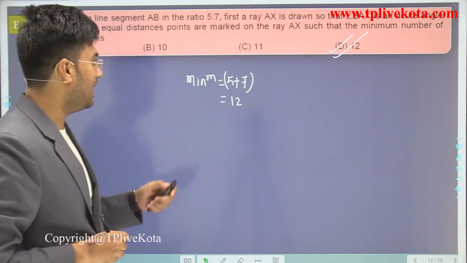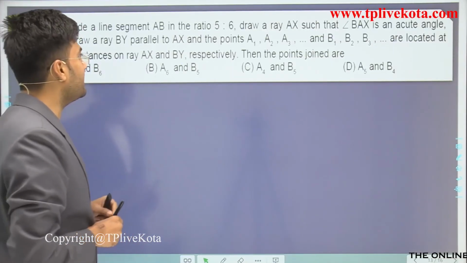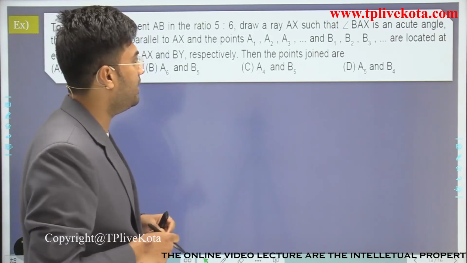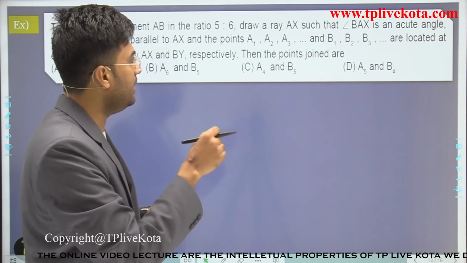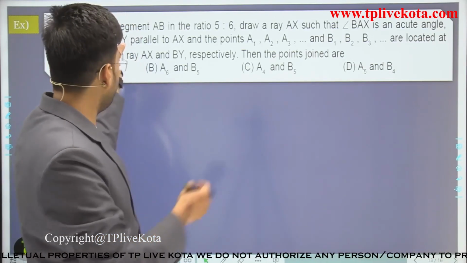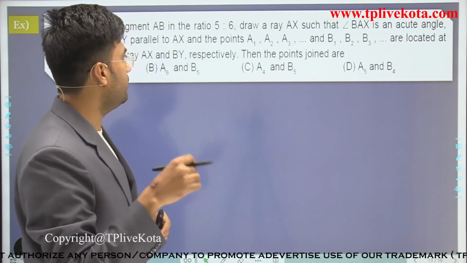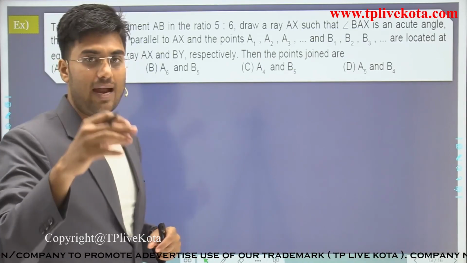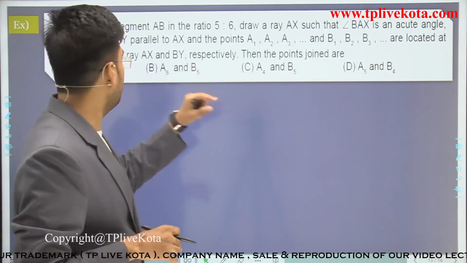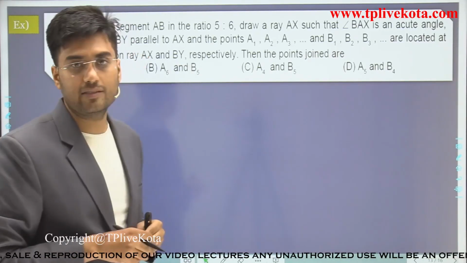Now students, let's discuss the next example. To divide a line segment AB in the ratio 5:6, draw a ray AX such that angle BAX is an acute angle. Then draw a ray BY parallel to AX, and the points A1, A2, A3 and B1, B2, B3 and so on are located at equal distances on rays AX and BY respectively. Then join the points. This is the question of our alternative method.